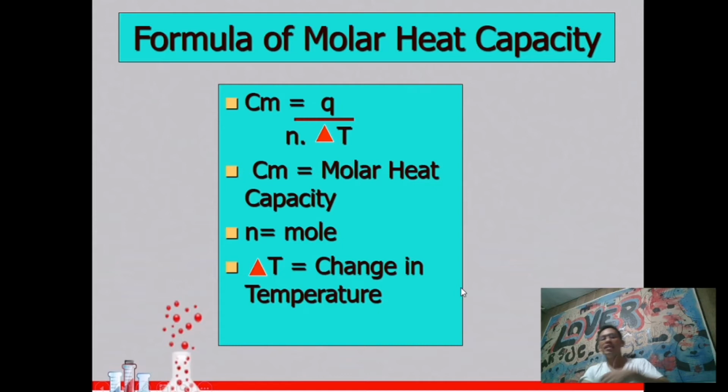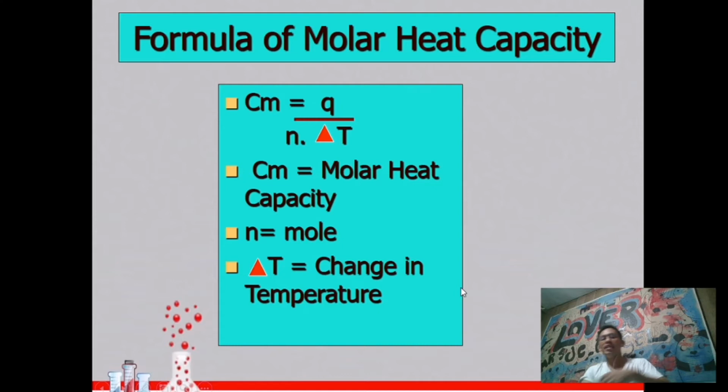What we'll do here is cancel grams per Celsius. What remains is 1000 joules is equal to 4.5 joules per degree Celsius times change in temperature.